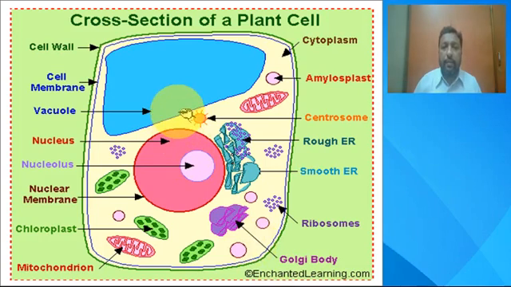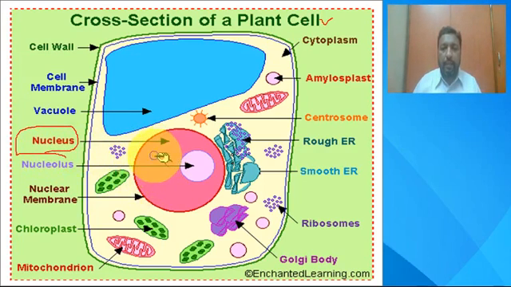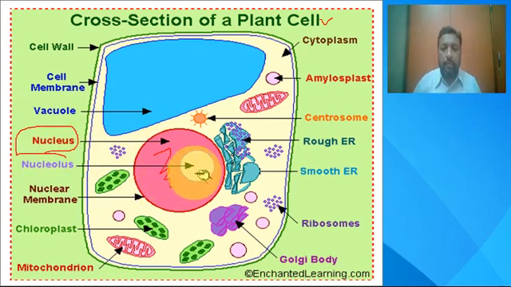Same way here you can see an example for eukaryotic cell, a plant cell structure. Here you can mainly see that a well-defined nucleus is there, having a nuclear membrane, nucleoplasm, then the chromatin material is also present and the nucleolus is present.